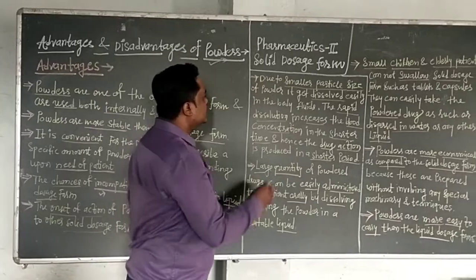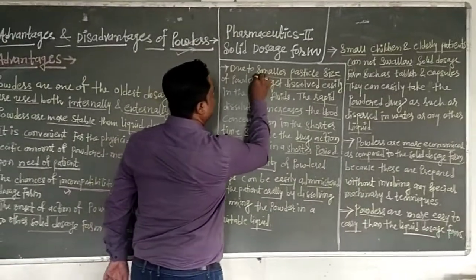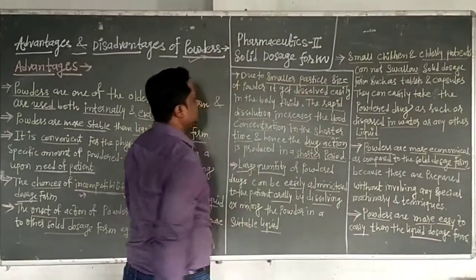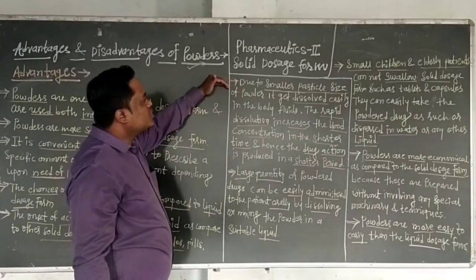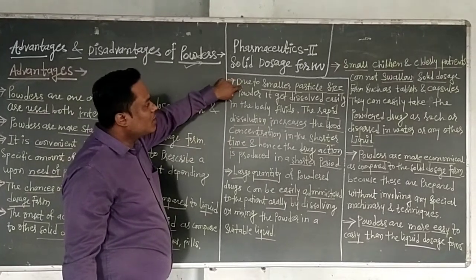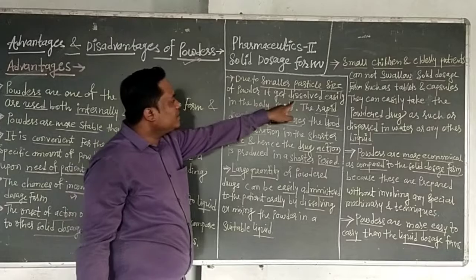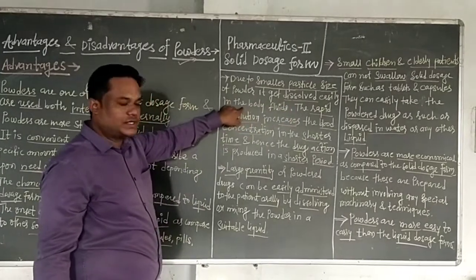The next advantage, which is important, is smaller particle size. Due to the smaller particle size of powder, it dissolves easily in the body fluids.